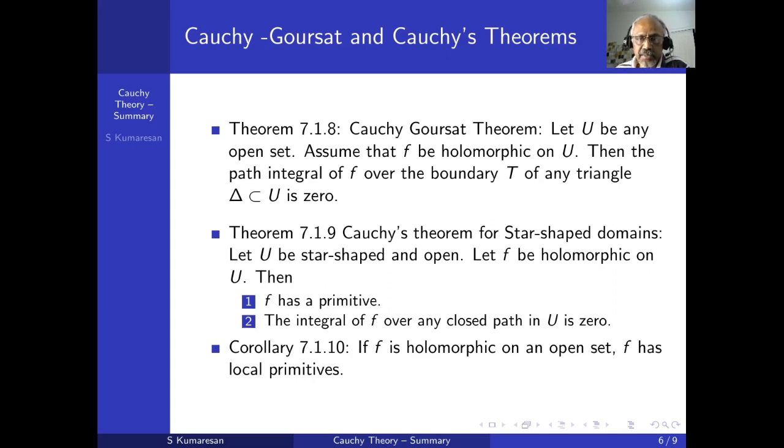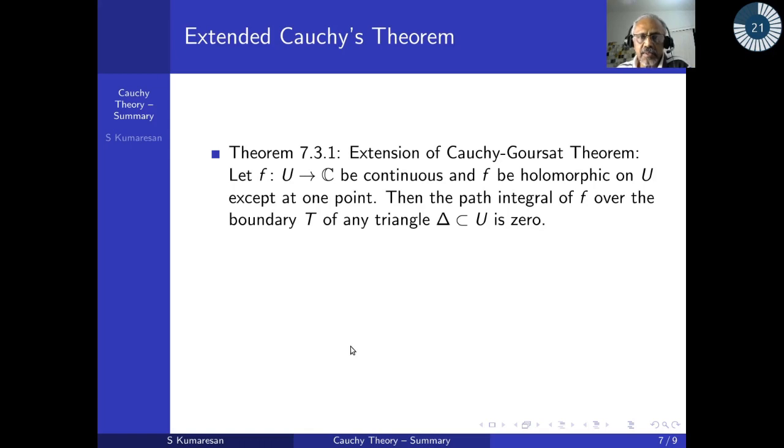As I said, the first theorem, I should have said any holomorphic function has local primitives. So how will it follow? Suppose f is holomorphic on an open set U, give me any point. Then there exists an open disk containing that point, which is contained in U. That open disk is convex, therefore star shaped. Therefore, f has a primitive on that particular disk. Therefore, f has local primitives. These are all easy ones. So the first thing we have proved.